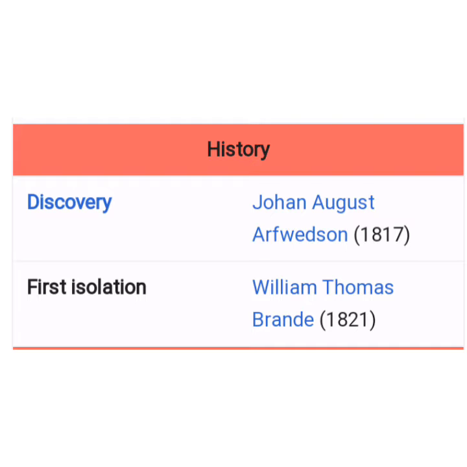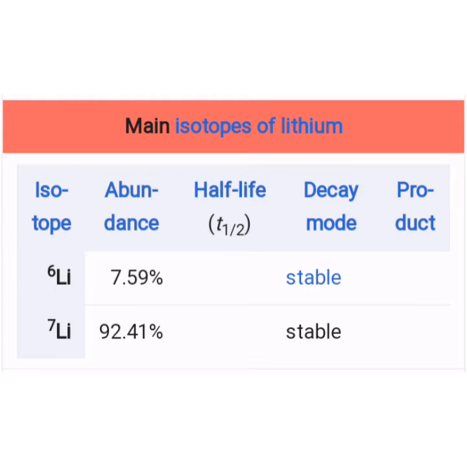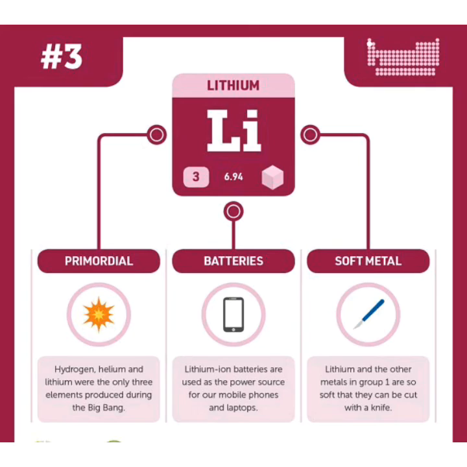Discovery of lithium by Johan August Arfwedson, 1817. First isolated lithium by William Thomas Brande, 1821. Two main isotopes of lithium. First that is 6 lithium, abundance 7.59%. Second that is 7 lithium, 92.41%.